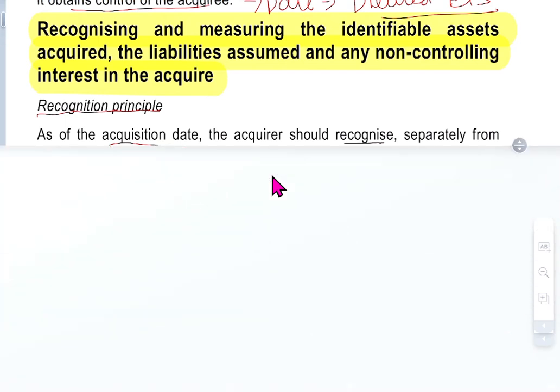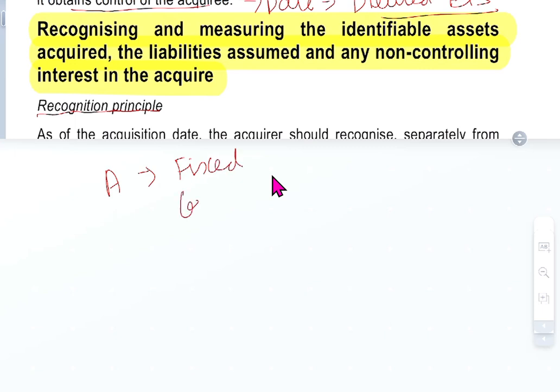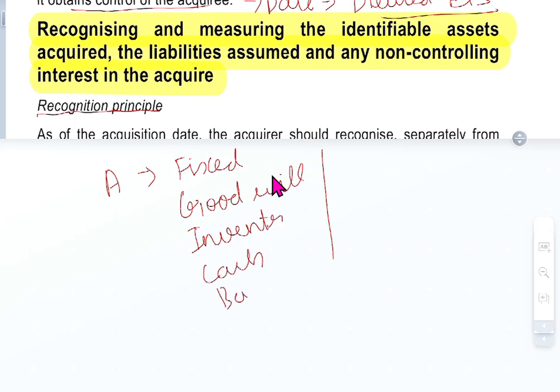For example, they acquired company A. Company A has fixed assets. They have goodwill, and they have inventory, cash, bank, bonds, debentures. They have shares too.